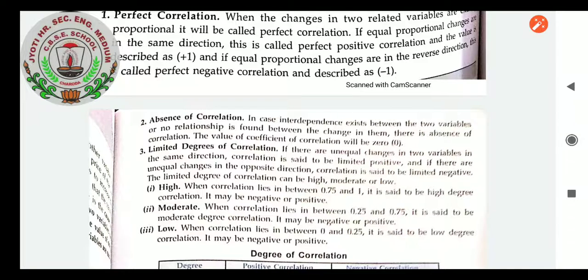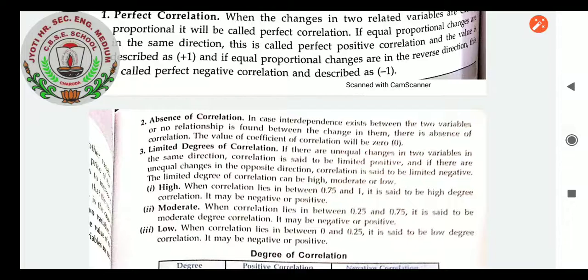So this is the limited degree of correlation. The limited degree of correlation can be high, moderate or low. High, when will it happen? When correlation lies between 0.75 and 1, it is said to be high degree correlation. It may be negative or positive.